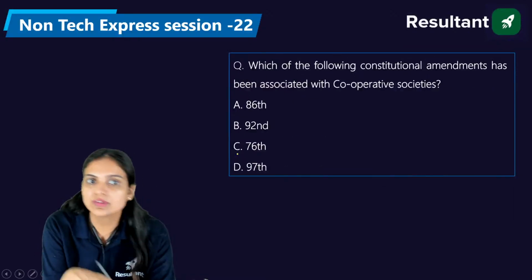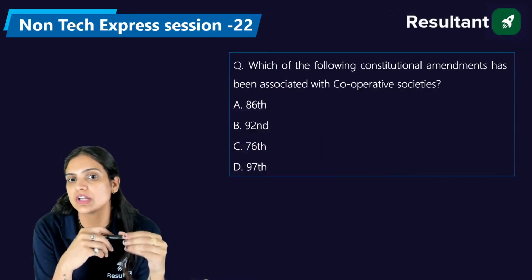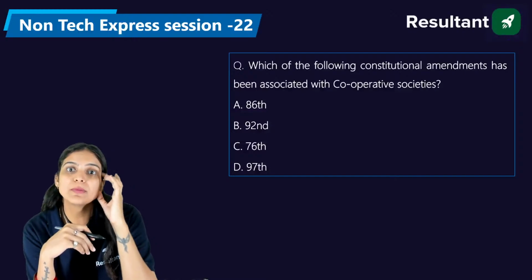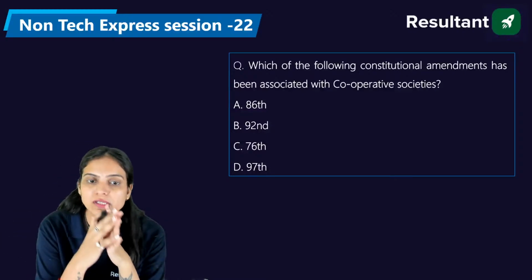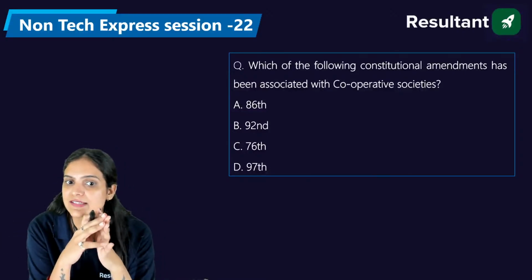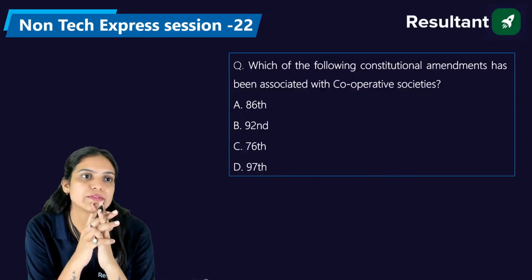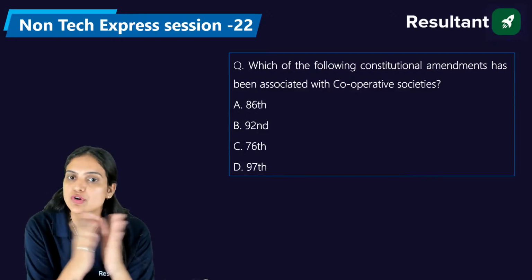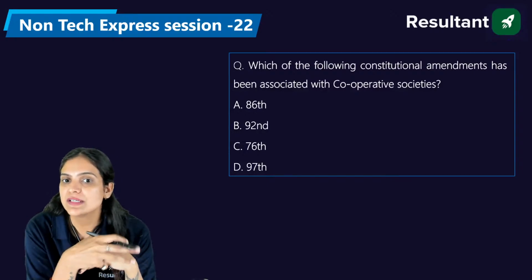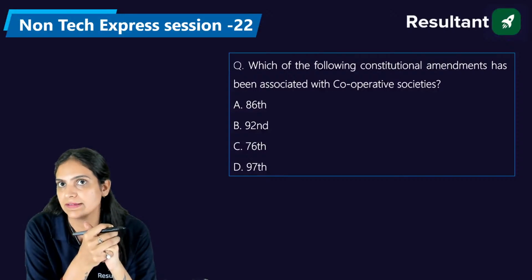Let's move forward to another question: which of the following constitutional amendments has been associated with the cooperative societies? Again, a very important one. 86th, 92nd, 76th, or the 97th? Please answer, everyone. Which of the following constitutional amendments has been associated with the cooperative societies?